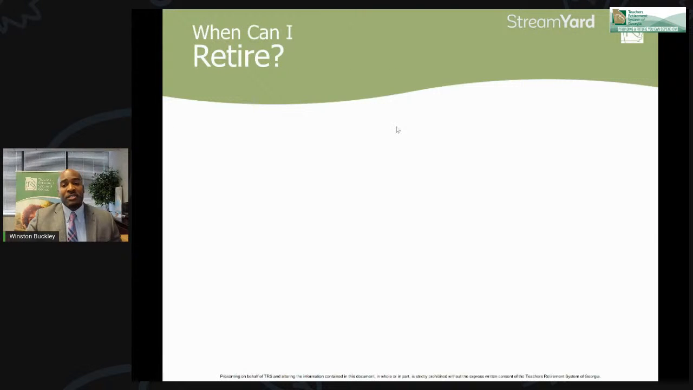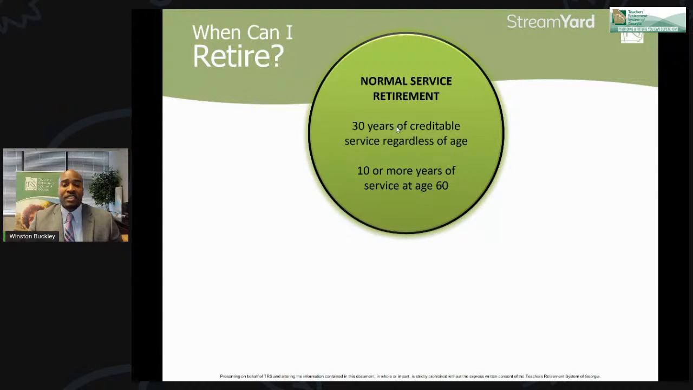So when can you retire? Well, there's 3 different ways. The first and most common type is normal service retirement. And a service retirement just means that you are retiring without a penalty. So you can reach that at 30 years of service at any age, or if you have at least 10 years of service and 60 years of age.